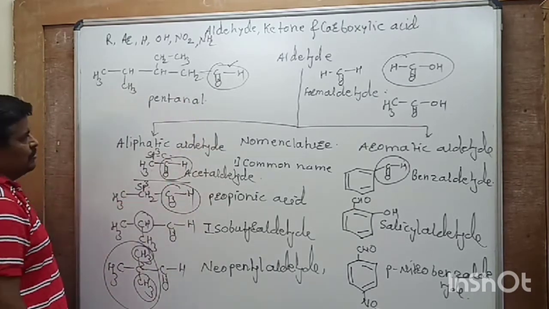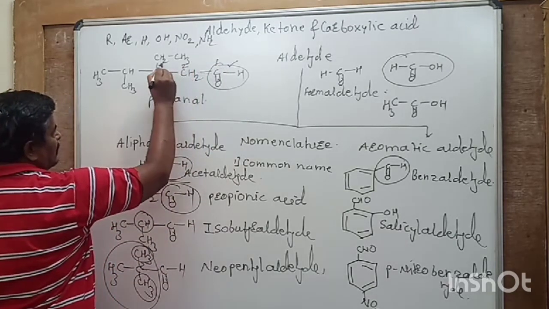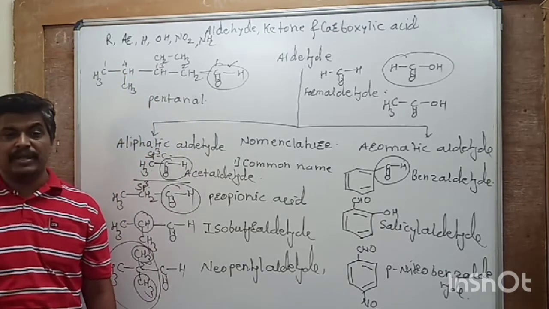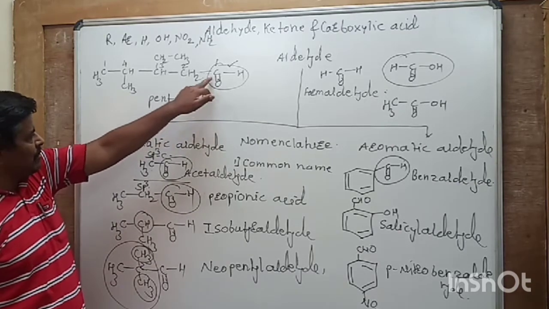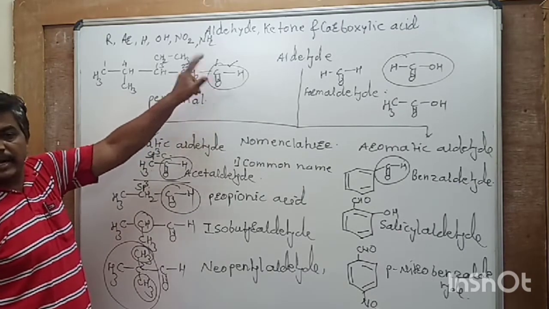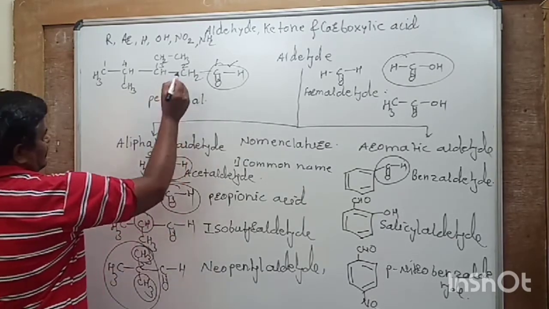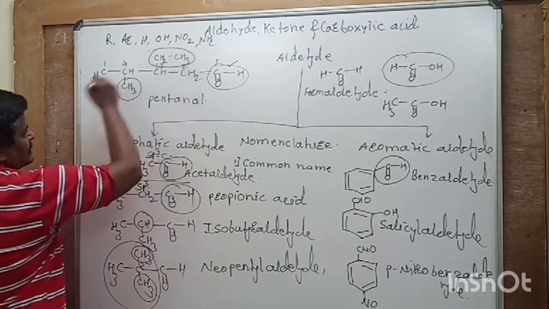Next point is give numbers to the longest chain in such a way that this carbonyl carbon has first number. This is very important. Carbonyl group, that is aldehyde group, should have carbonyl carbon numbered as 1. Then consider substituents.